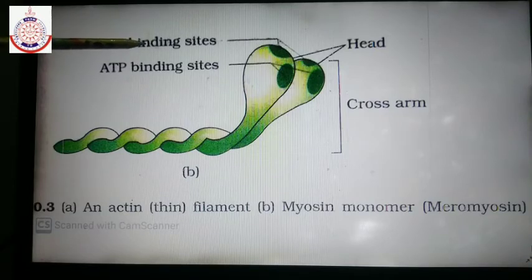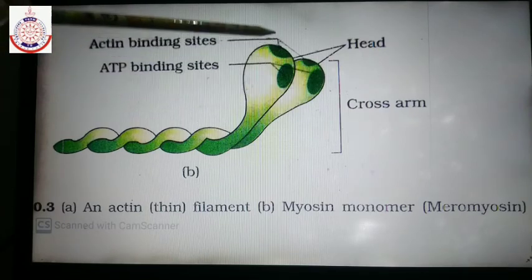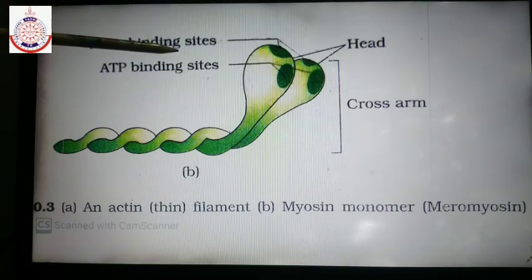Troponin. Troponin masks the active sites for myosin binding during the relaxed state. When those sites are unmasked during the contraction state, the myosin filaments bind to the actin with the help of actin binding sites. So with this, the structure of myosin is complete.